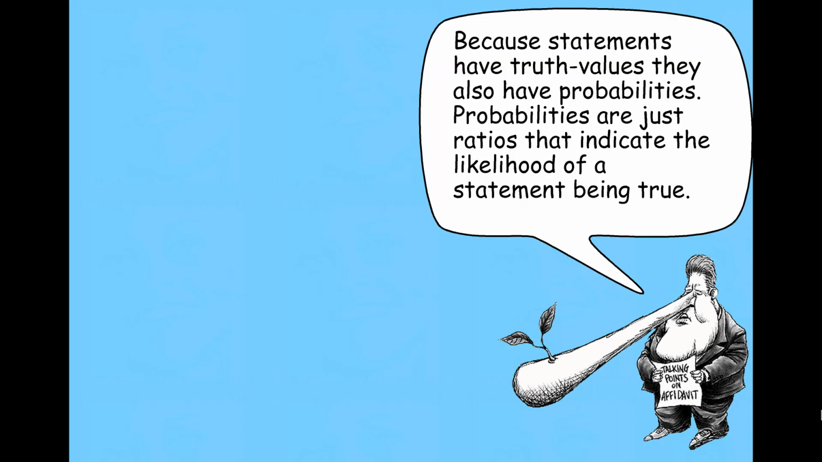So because statements have truth values, they also have probabilities. Right? Every statement is either true or false, either accurate or inaccurate. But we aren't always in a position to know whether a statement is true or false. Probabilities are just ratios that indicate the likelihood, our estimate, of the statement being true.